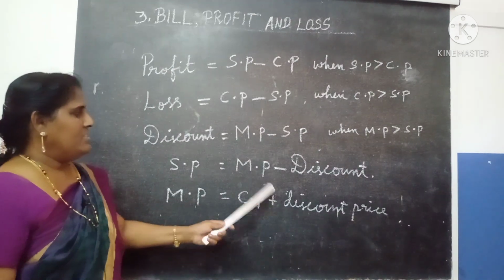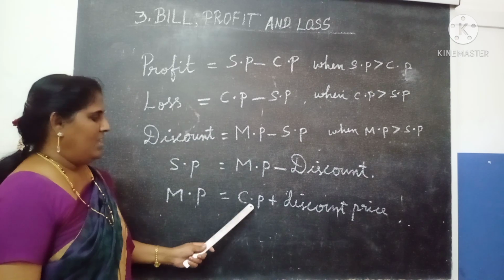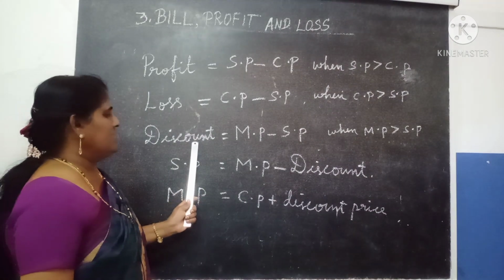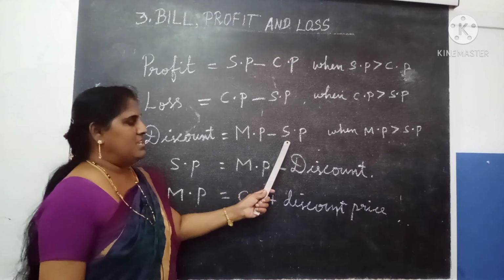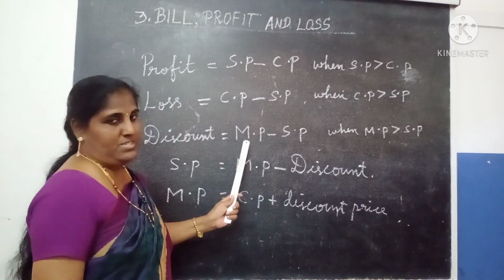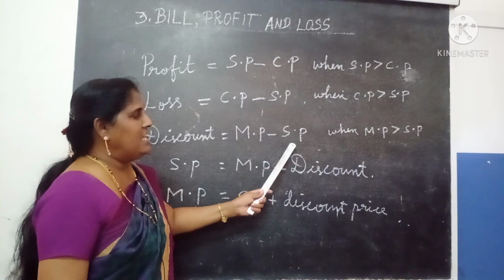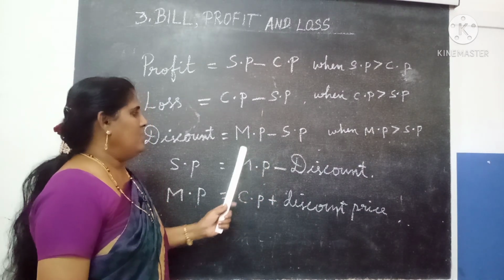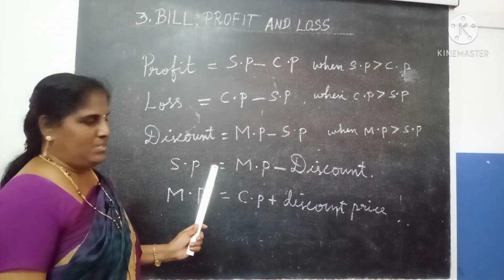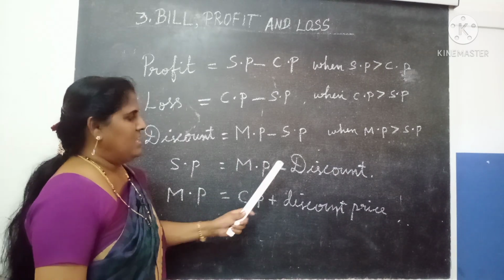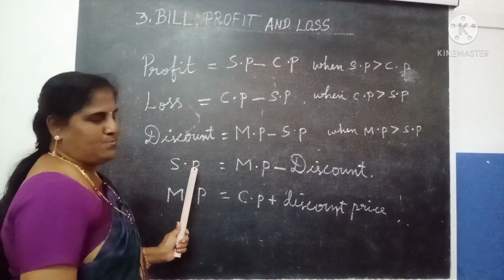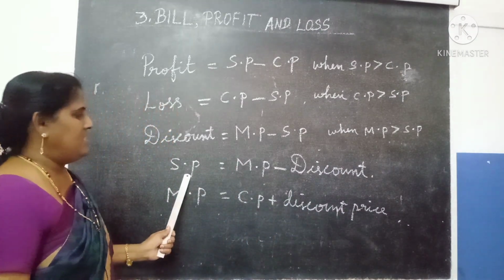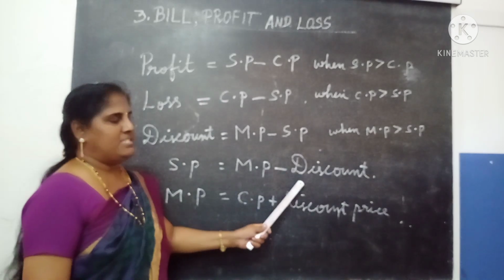So if you want to find the discount, here the CP is given. So discount is equal to MP minus SP, that means market price minus selling price. Market price minus selling price. Next one, SP. If they give market price and discount and ask for SP, that is selling price, you have to use this formula. So SP is equal to MP minus discount.